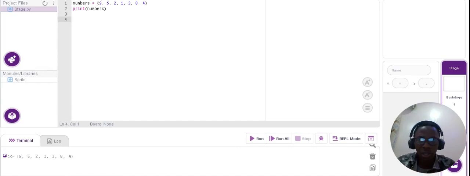Let us try to sort it using one of the sorting methods. Let me use ascending here.